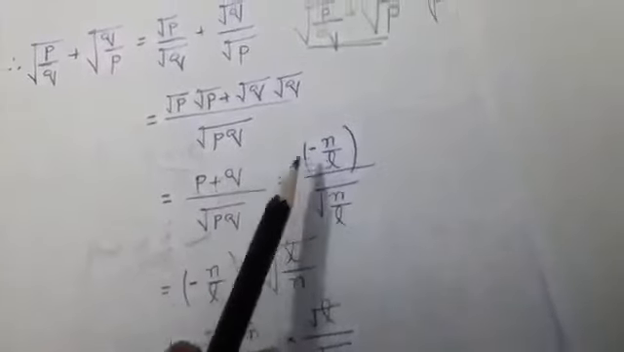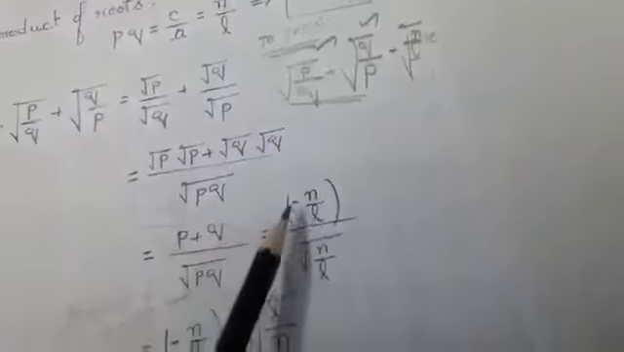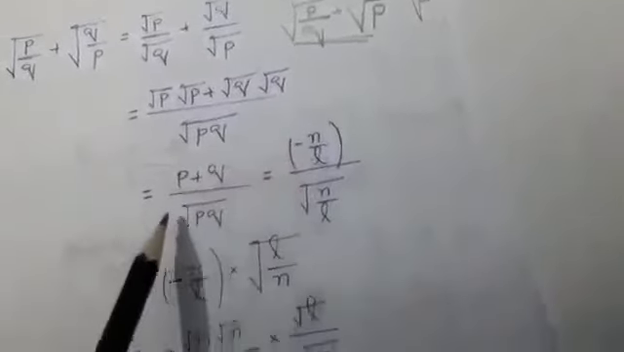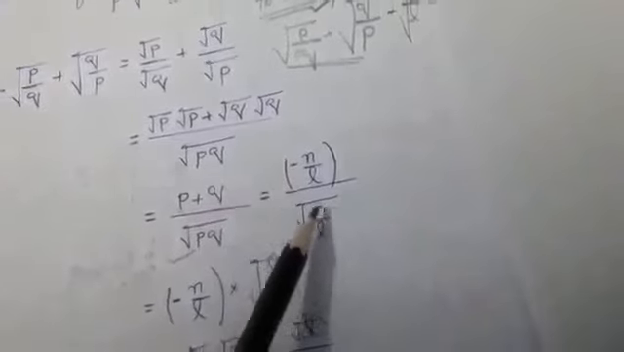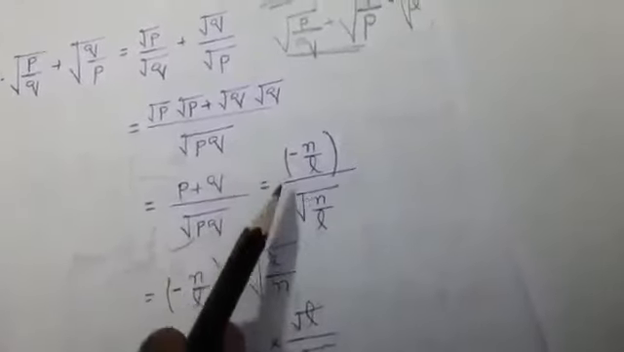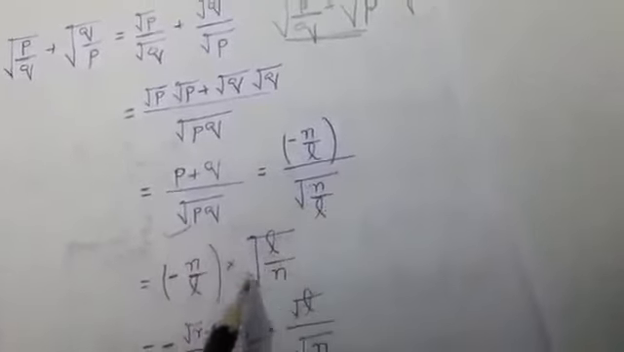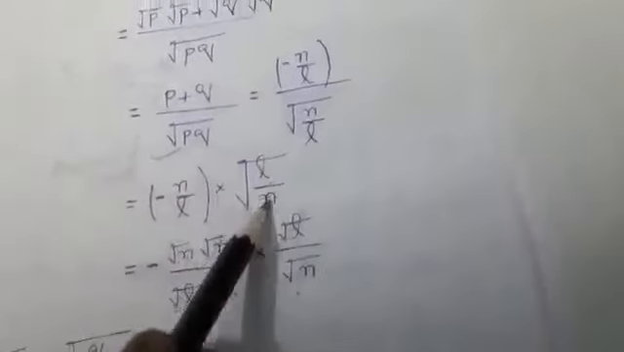Replace the values which I got in the first one. P plus q is nothing but minus n by L, and the denominator root p into q, you are getting the value n by L. That is root of n by L. Numerator, I am writing it as it is. Denominator, if I bring it up, means root of L by n.